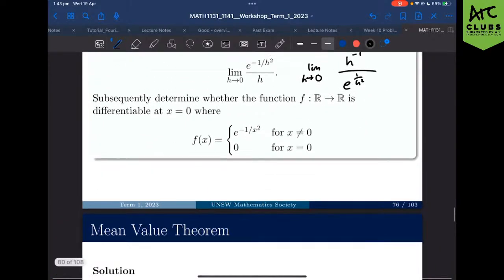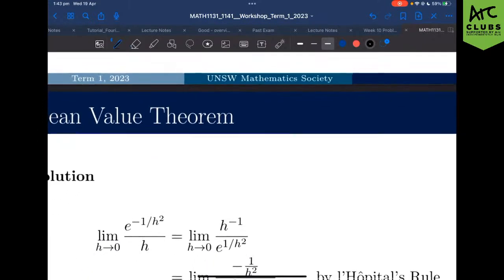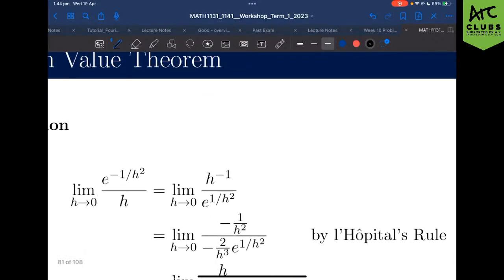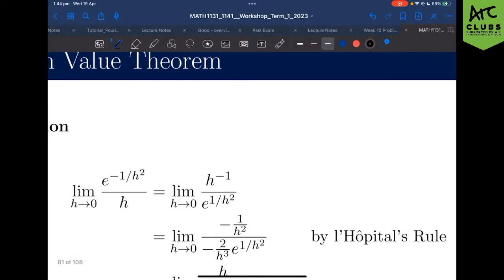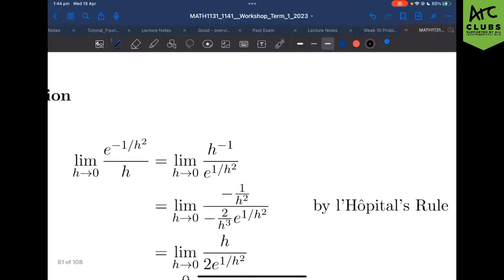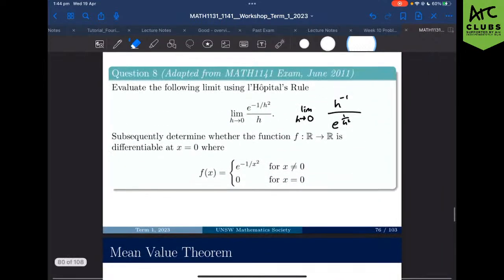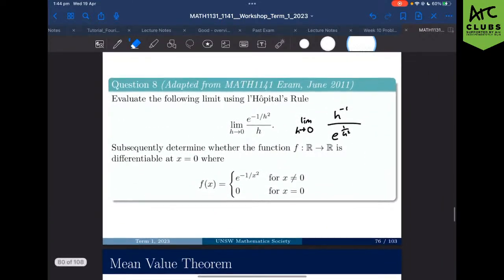Now I'm going to go down to our working out. You can see that's exactly what we did as our first line: we flipped the function, because we realized we couldn't work it otherwise. Using L'Hopital's rule, we differentiate the numerator, giving minus 1 on h squared, and differentiate our denominator. Then we multiply our numerator and denominator by minus h cubed, resulting in h on 2 e to the power of 1 on h squared. Now this is something we can work with. There's no longer a 0 in our denominator, so we get 0 on infinity, which we know to be 0. Hence the limit of this function as h approaches 0 is 0.